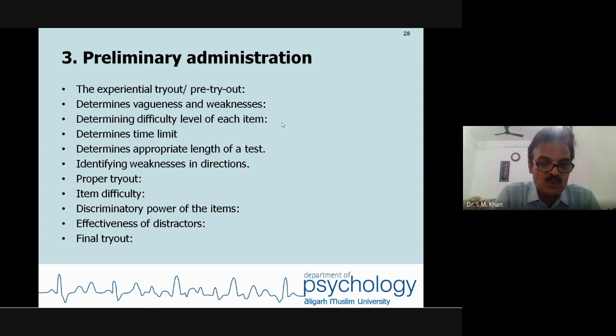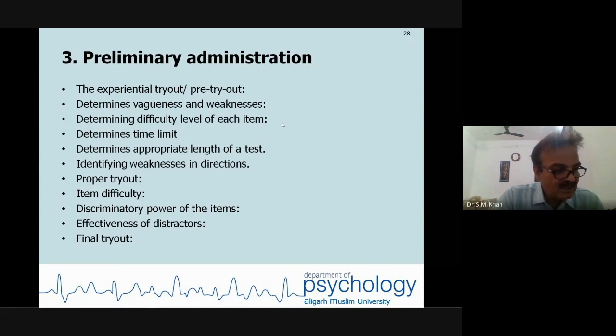You are going to lose the motivation, the interest of the target population. Length of the test. Identifying weaknesses in the direction. Direction means, friends, many times you need to include negative scoring items also.